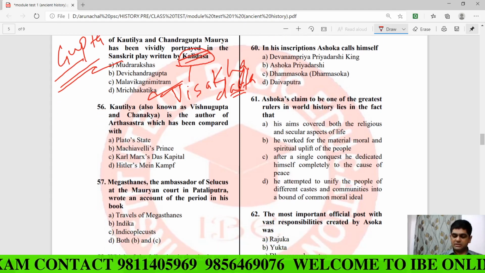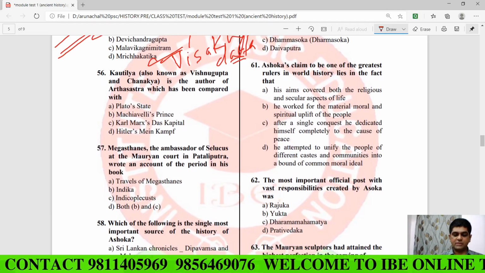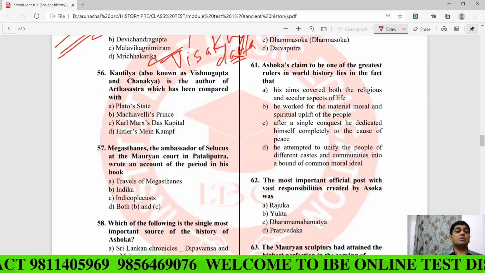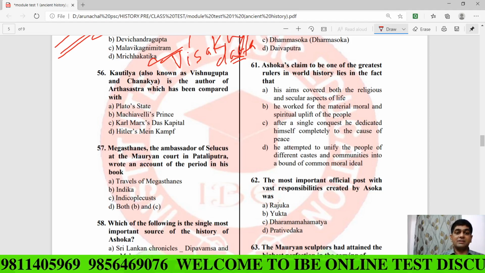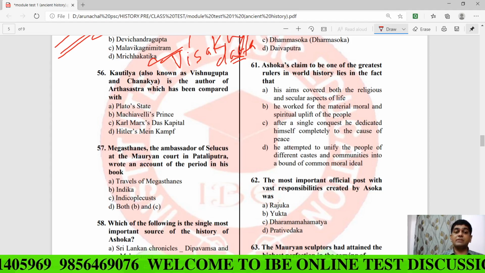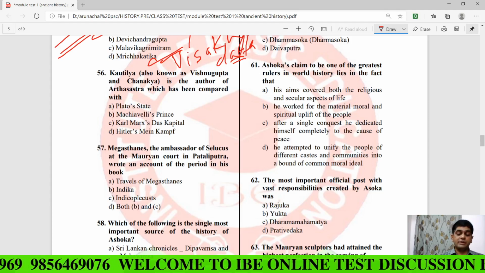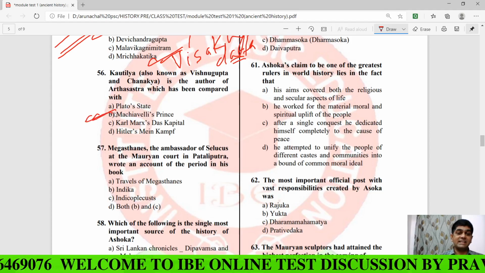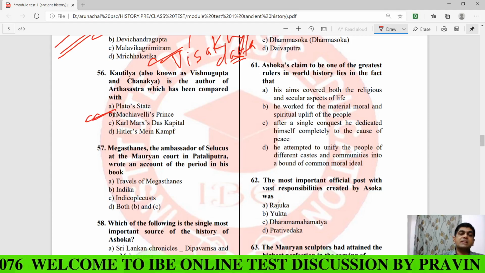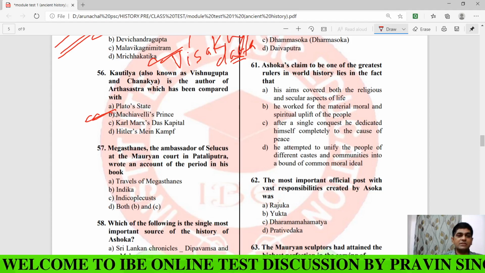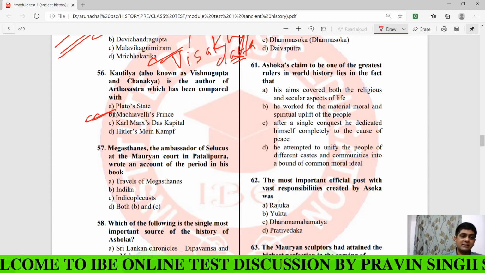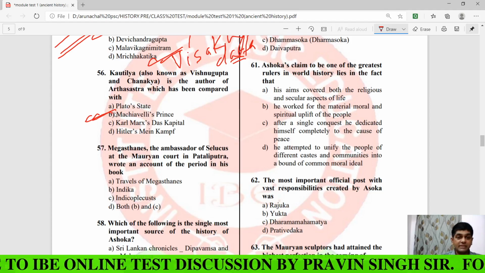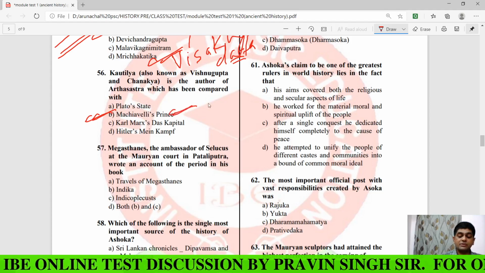Now see the question number 56. Kautilya, also known as Vishnugupta or Chanakya, is the author of Arthashastra, which has been compared with what? Which has been compared with the Italian political thinker Machiavelli's Prince. So between the 14th and 16th century, there was a political thinker and a great scholar of Italy known as Machiavelli, and he wrote this book, The Prince.